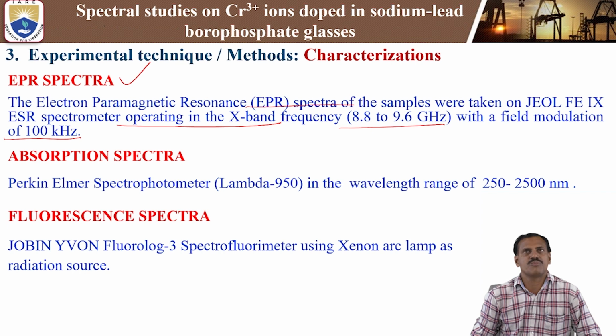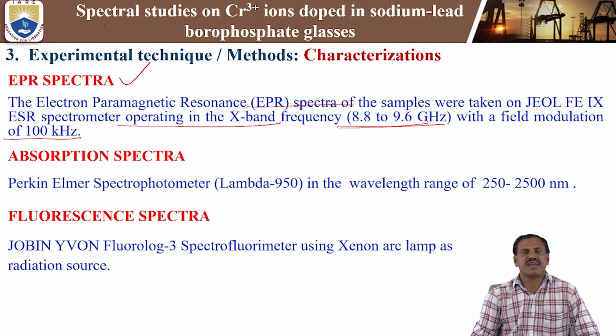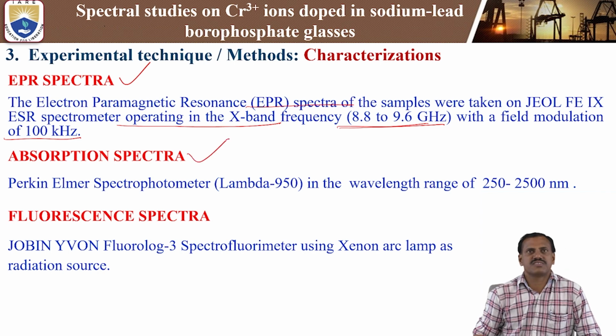There are different kinds of bands, X-band, W-band, Q-band. In our present study we are using the X-band, where the frequency is around 8.8 to 9.6 gigahertz. That means we fix the microwave frequency, then we vary the magnetic field in gauss, and study the EPR analysis.